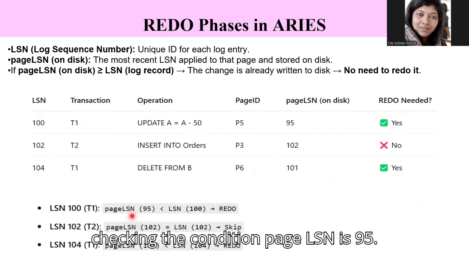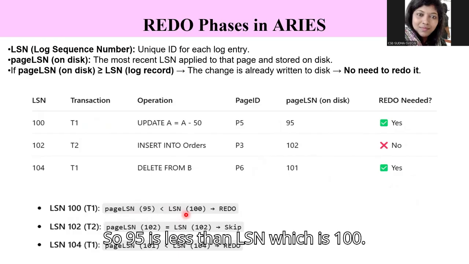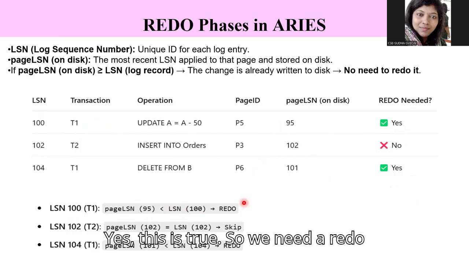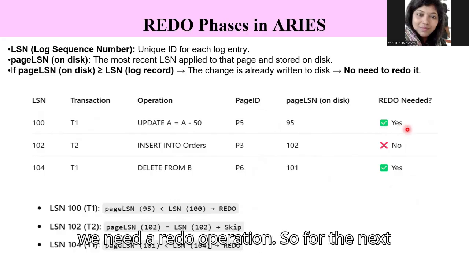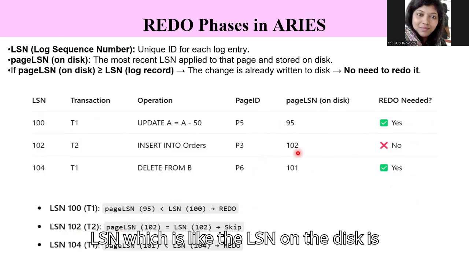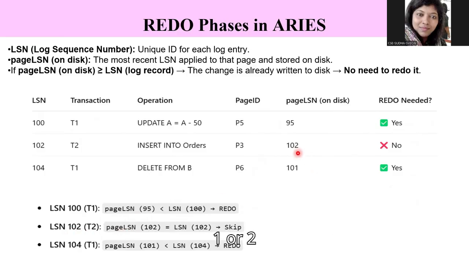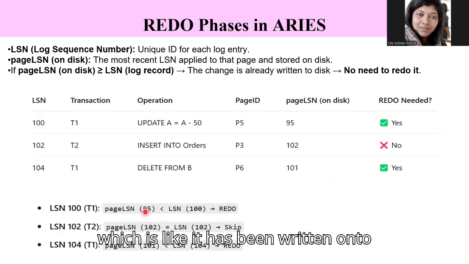We check the condition: the page LSN is 95. So 95 is less than the LSN, which is 100. Yes, this is true, so we mark that we need a redo operation. For the next transaction, the LSN is 102 and the page LSN on disk is 102. So the page LSN is equal to the LSN, which means it has already been written onto the disk.